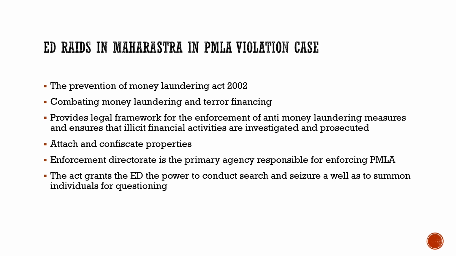derived from, that is, it allows authorities to attach and confiscate properties of a person who is involved in the money laundering act. This is mentioned in sections 5 to 7. Sections 5 to 7 of the PMLA deal with the procedure for attachment, confiscation and disposal of such properties. With respect to this, the Enforcement Directorate is the primary agency responsible for enforcing the PMLA.